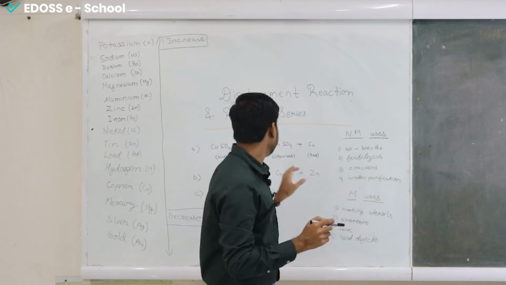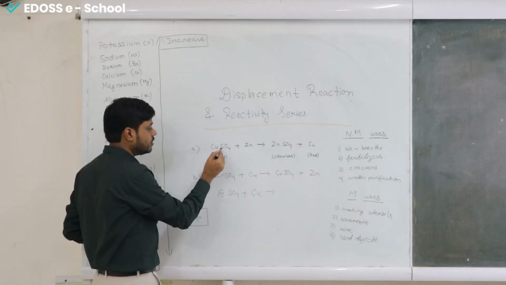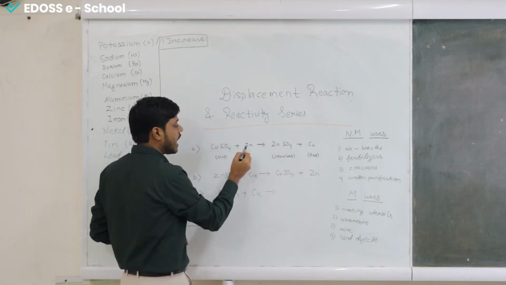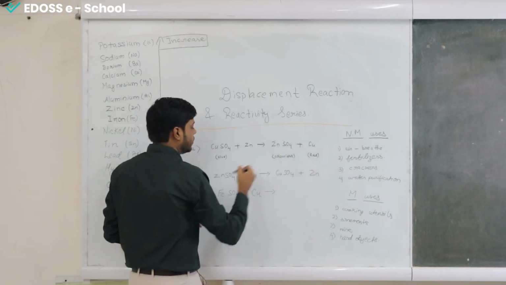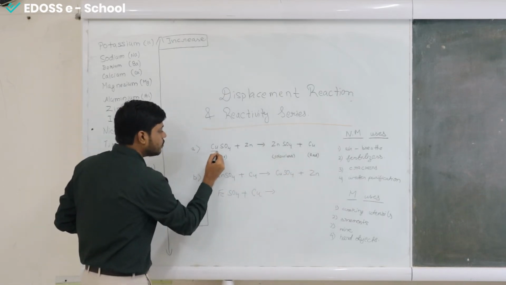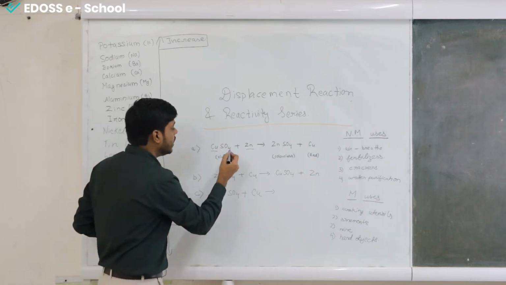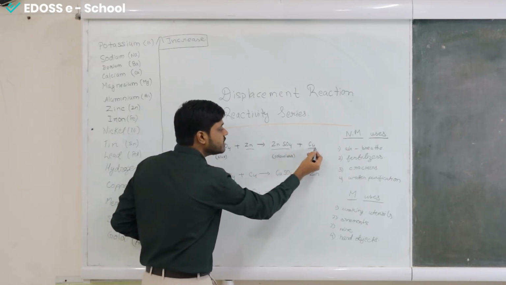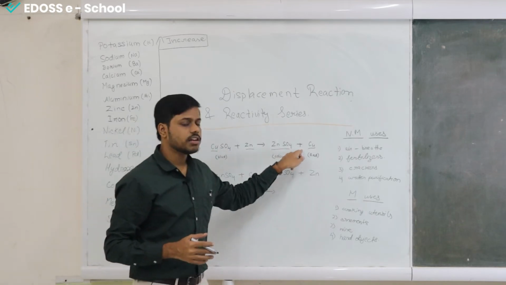See here we have written an example. This is copper sulfate, Cu for copper, and this whole SO4 is sulfate. We have taken zinc and it's producing products as zinc sulfate and copper. So you see copper was here and zinc was here. Zinc was not along with sulfate. But after the reaction proceeds, zinc sulfate is formed and copper is left alone. Earlier it was with sulfate and now it is alone.